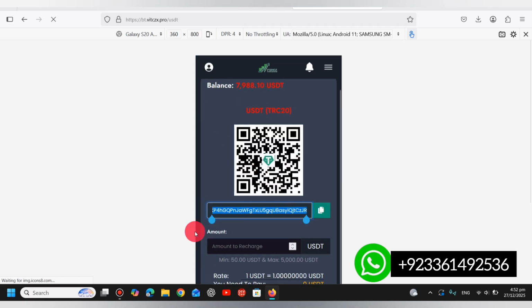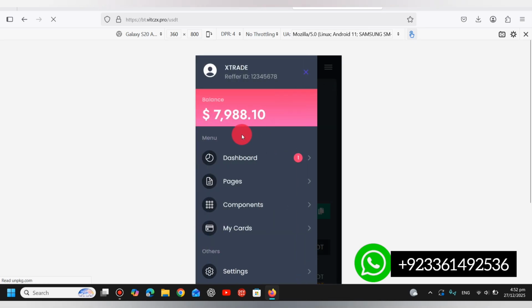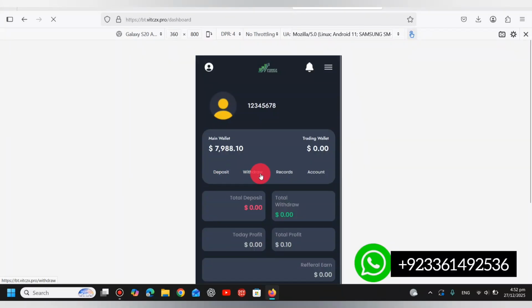And viewers, now we will see the balance of the website. You can update the user balance from the admin panel, and also a user can deposit on the website. And here are the pages section, my card section, component sections. So now we will see the dashboard. This will be the user dashboard of the website, and this is the main wallet of the users, and here is the trading wallet. So you can see the trading wallets and trades.